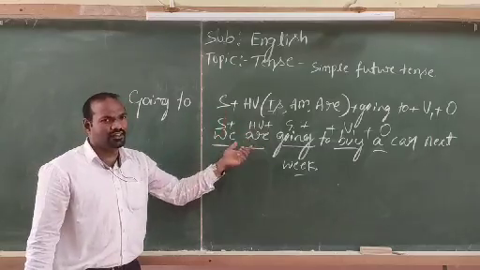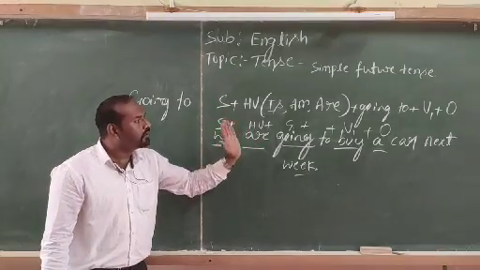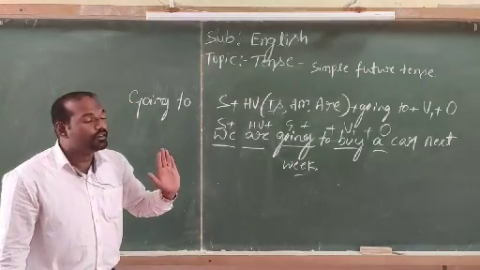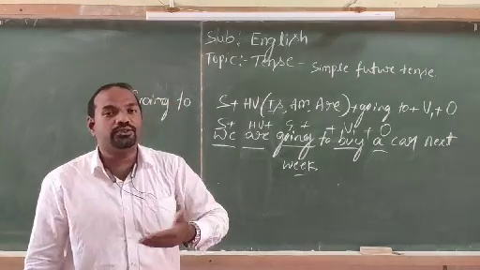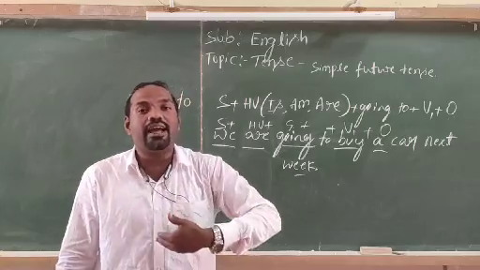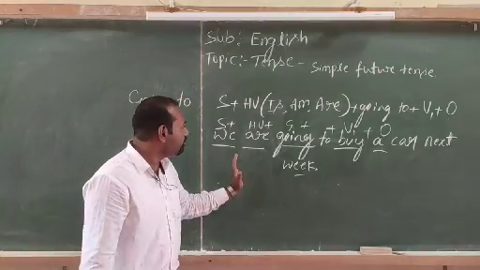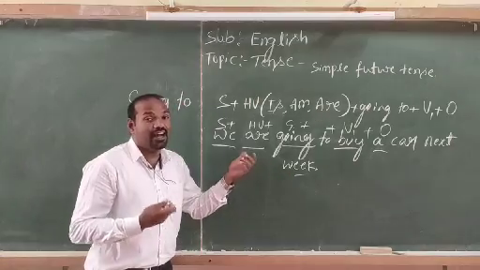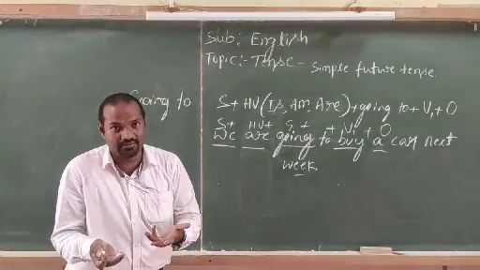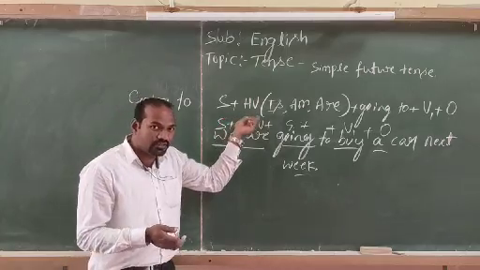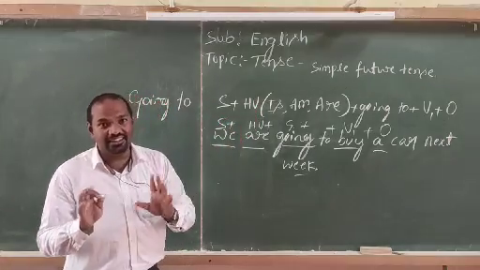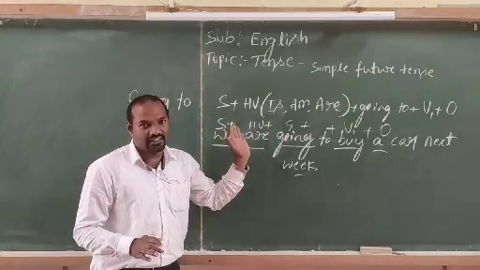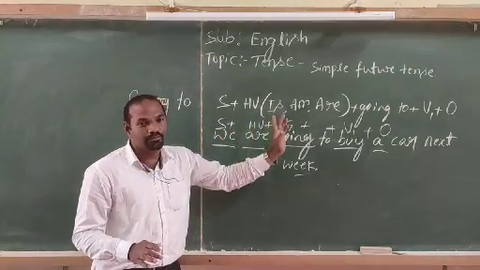Okay, this is the one format, structure of the simple future tense. So what is the use of the going to? We are using the going to kind of sentences to express our plan. Look at the example: we are going to buy a car next week. Look, we are expressing our plans, our intentions. So we are using this kind of structure to express our plan and intention. This is the usage of the going to sentence structure and the going to format of the simple future tense.